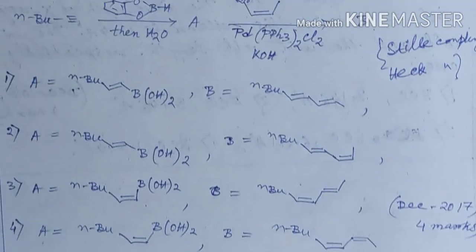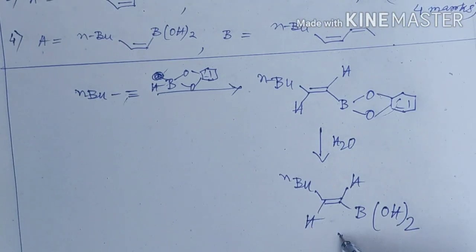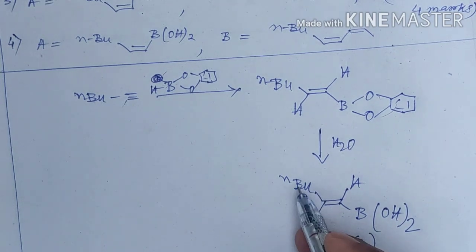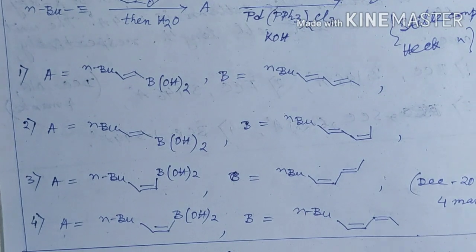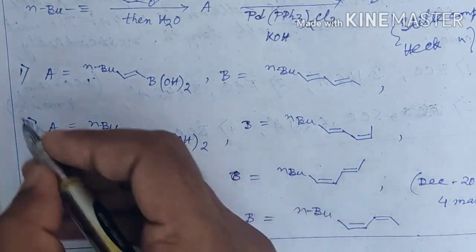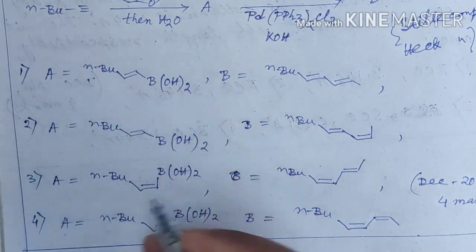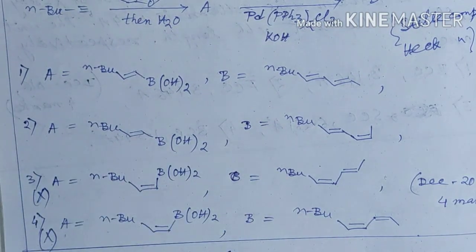Now the A product will be this one, this is A, where the tertiary n-butyl group and the boron part are anti to each other. So from the given options we can say that 1 and 2 for A is correct, so options 3 and 4 are not right.